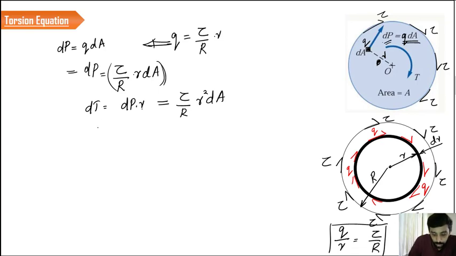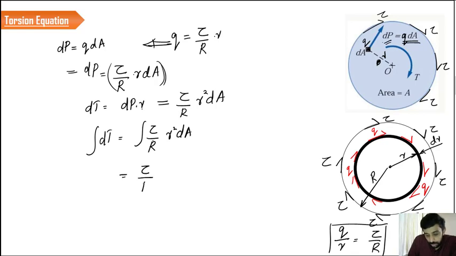We are interested in finding the total value of torque in the entire cross section, so we have to integrate the entire equation, r square dA. In short, tau by R into integral r square dA. What is integral r square dA?